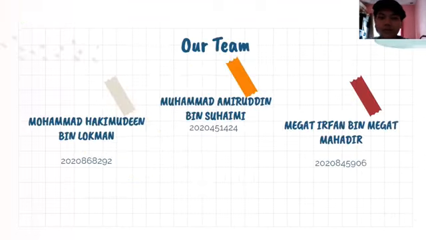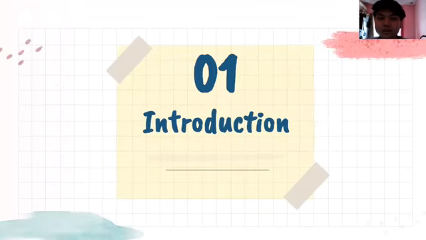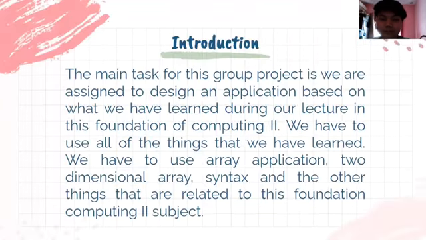So our team consists of me, Muhammad Amiruddin bin Suhaimi, Muhammad Akimuddin bin Lokman, and Megat Ifran bin Megat Mahathir. So there is a table of contents, consisting of introduction, problem statement, objective, function, flowchart, coding and program, output, and lastly conclusion. So firstly is the introduction.